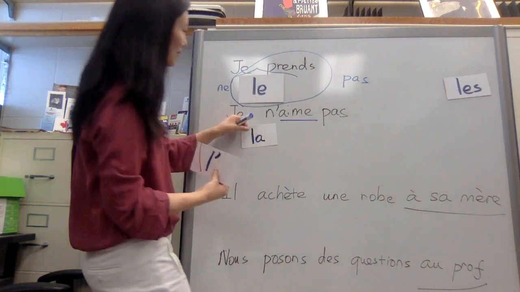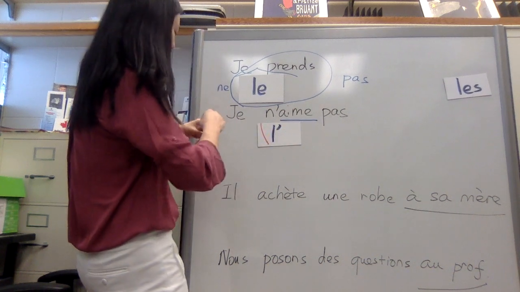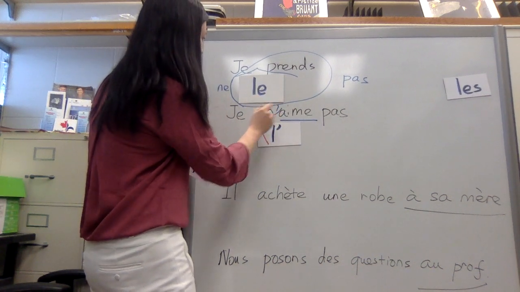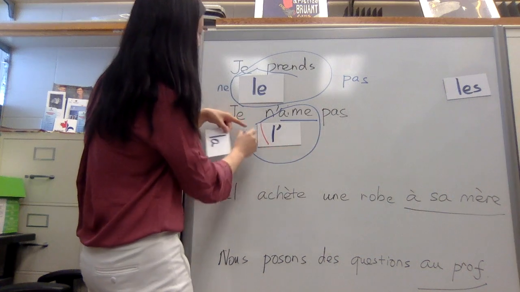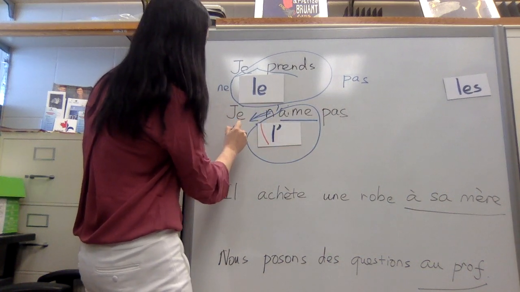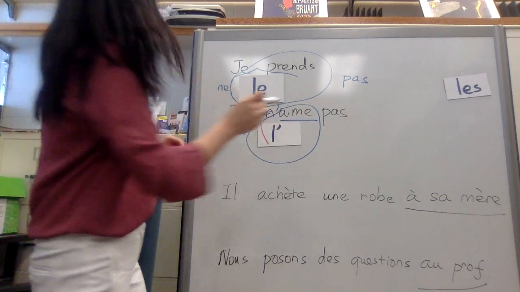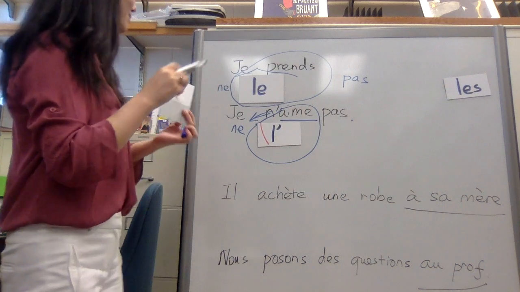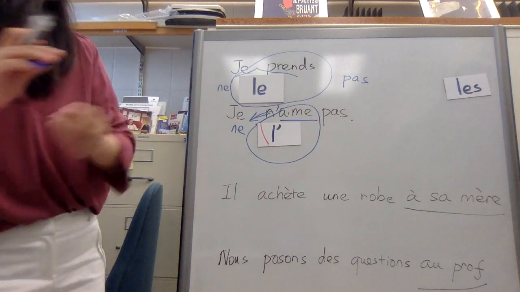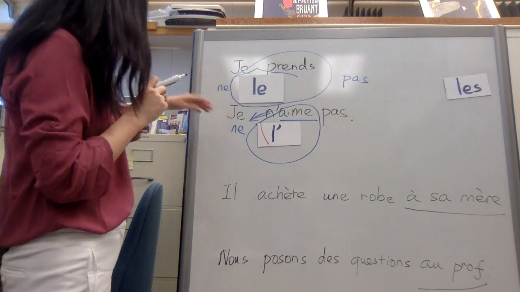So this time we're going to use l'aime. And now because they are a couple, the ne can be moved over here, and we put it back into this form. So je ne l'aime pas. This is how we reviewed pronoun COD in the present tense, positive and negative form.